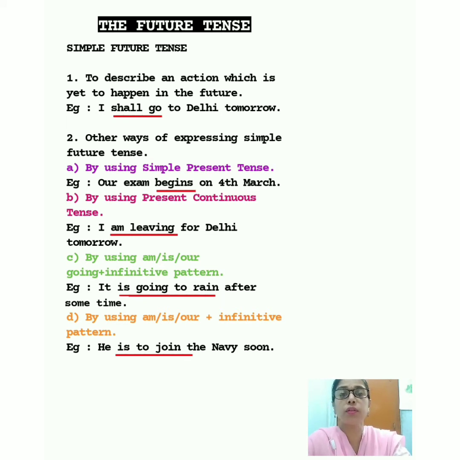Then the fourth way in which we can write a simple future tense in other ways is by using am, is, are plus infinitive pattern. Here we will see that I have omitted the word going. Straight away I have used the helping verb plus the infinitive pattern.